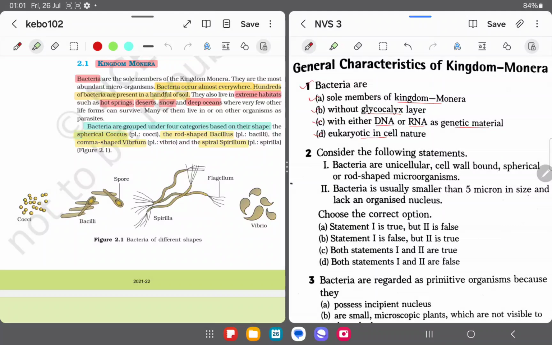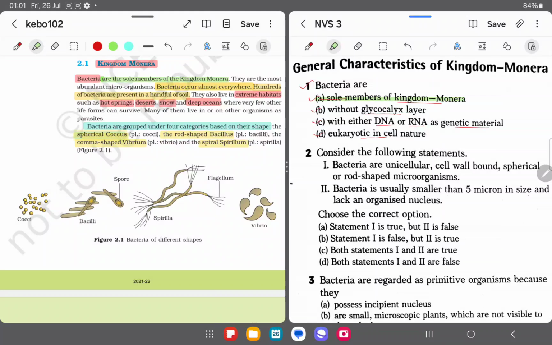Now, if you see here, it is given there, kingdom Monera, and if you read the first line, it is written, bacteria are the sole members of kingdom Monera. It is already mentioned here. So they are the sole members of the kingdom Monera. So the first option given, bacteria are sole members of kingdom Monera.